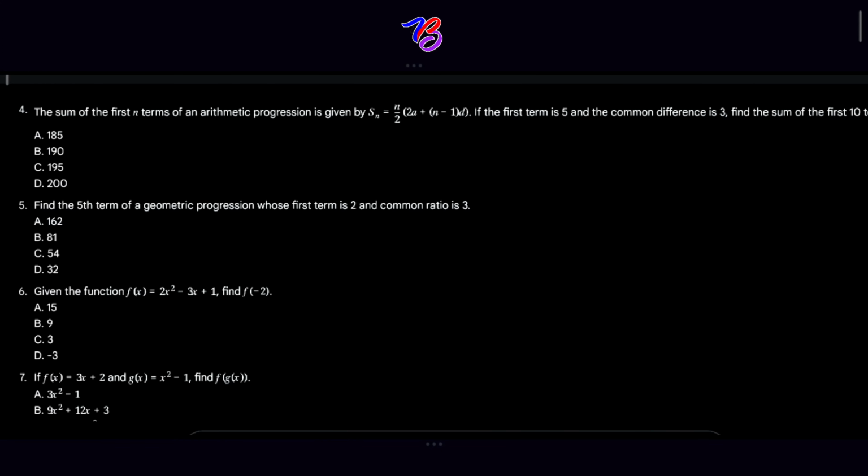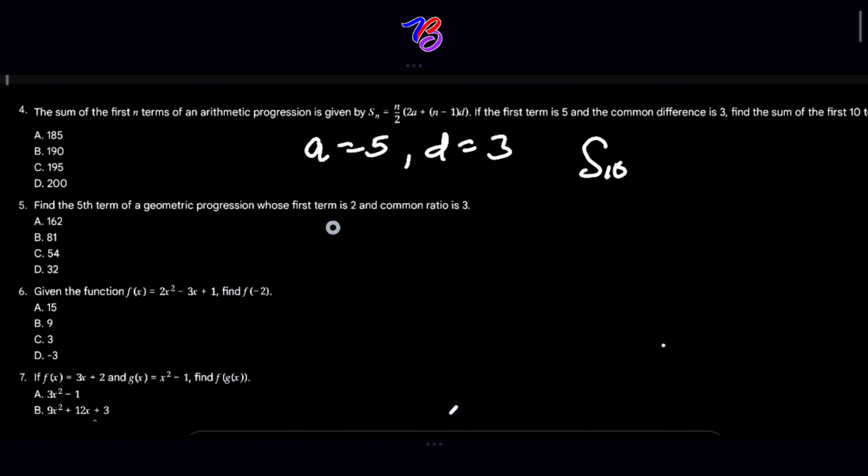So from this question, we are given an arithmetic progression problem, and our a is given to be 5, which is our first term, and our common difference d is equal to 3. So we need to find the sum of the first n terms, and n is equal to 10 terms, so that our S of 10 is unknown.